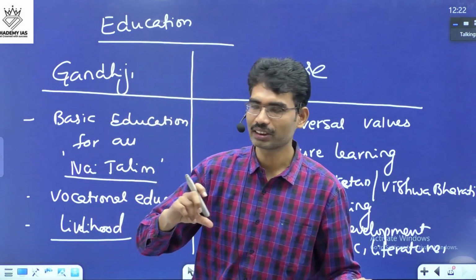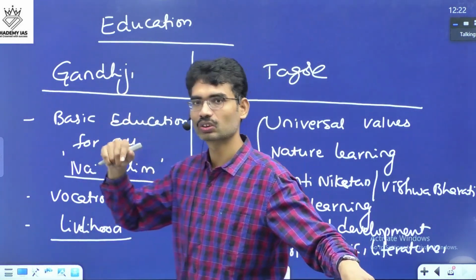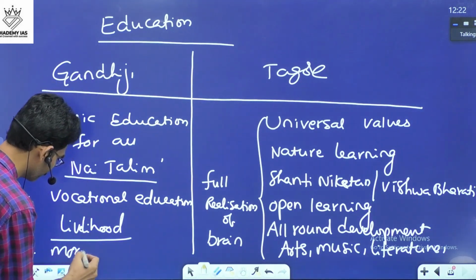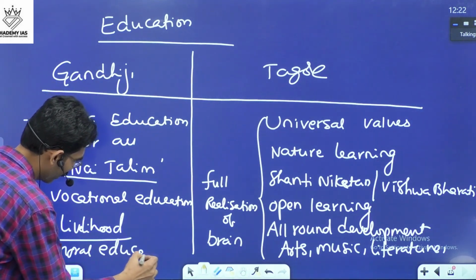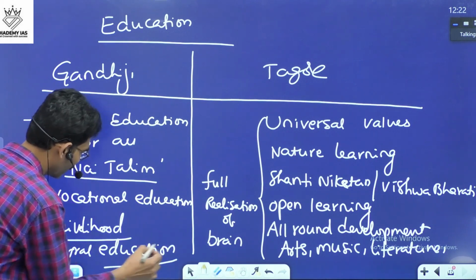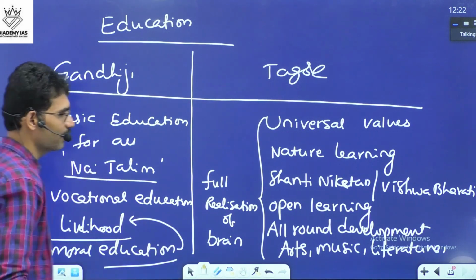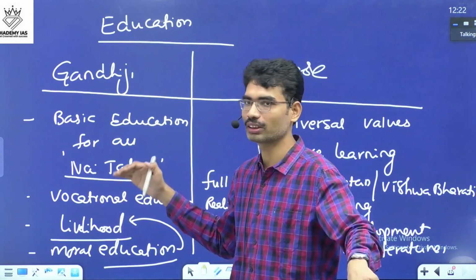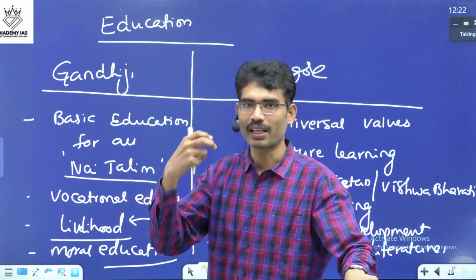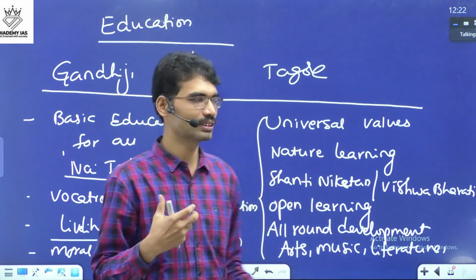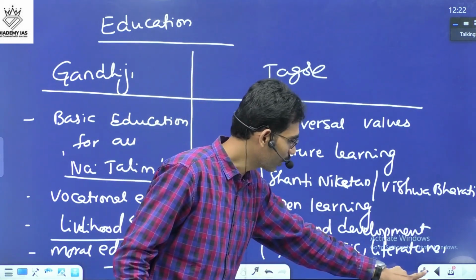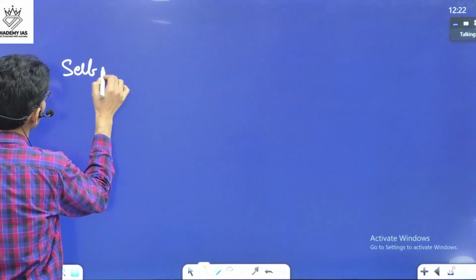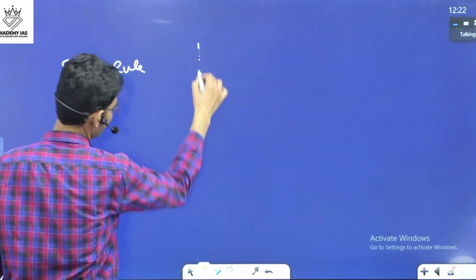And he teaches ethics through these things only. He also believed in moral education. Along with moral education, his other aim was to teach vocational training so that people can ensure self-sustenance, what we call self-rule.